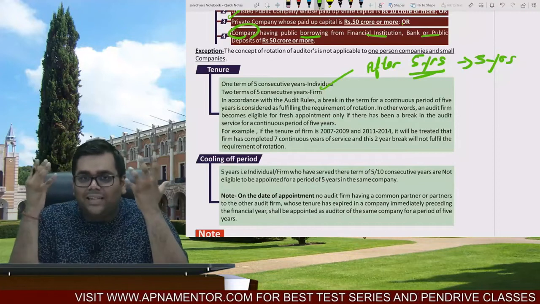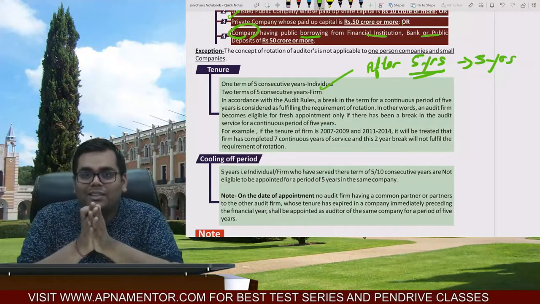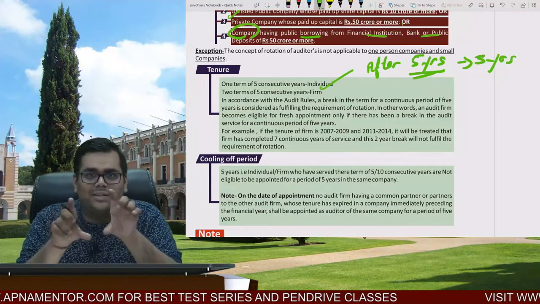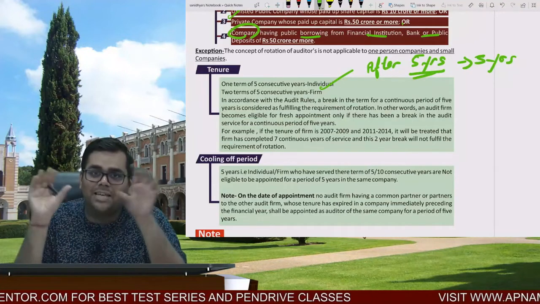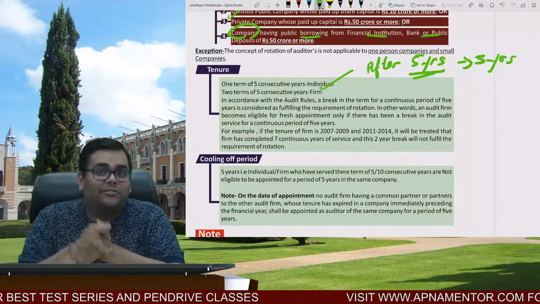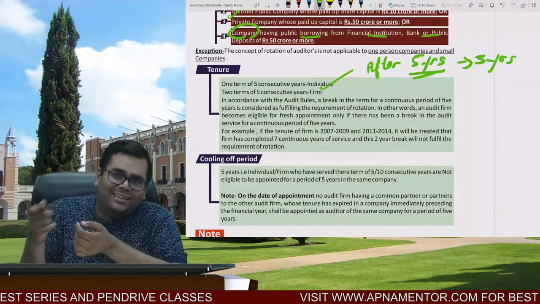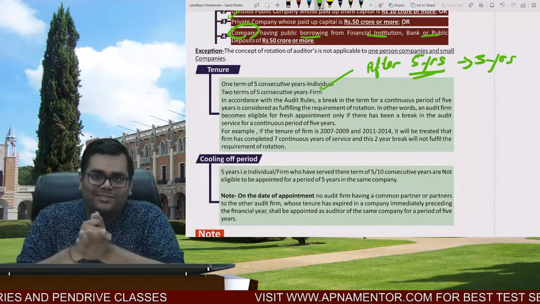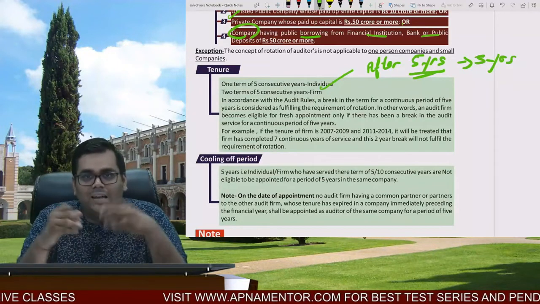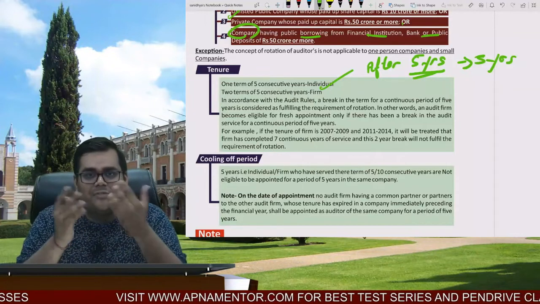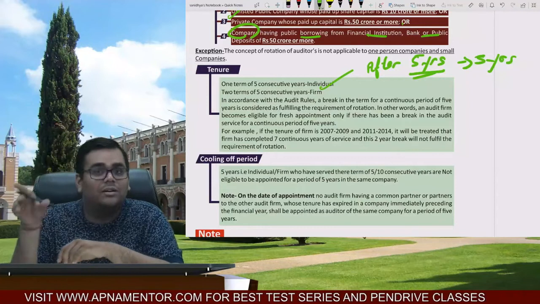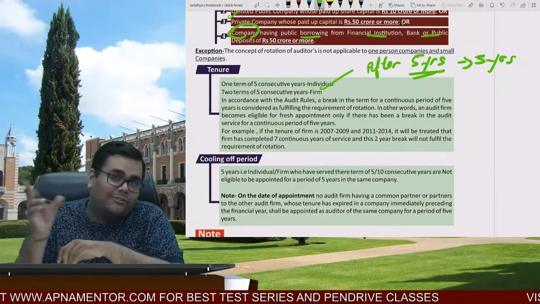But then our brain is a very devil mind. What will we think? We'll think, okay, let us do one thing. For example, let us say the firm was ABC, in which there were 3 partners, A, B and C. Our tenure of 10 years is over. But Mr. A is a partner in another firm. So what we are thinking is that let us make that other firm the auditors. Let us say we have an associate, we have a network. So let us make that associate, that network with a common brand name, the firm in that 5 years of